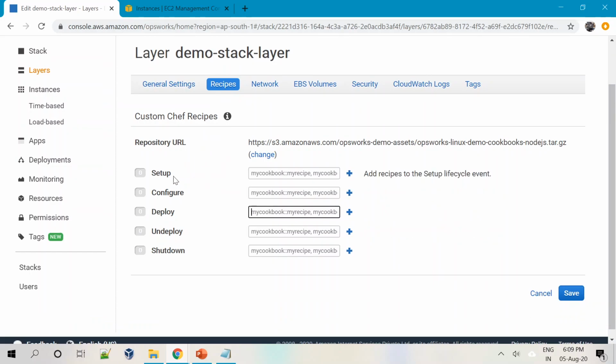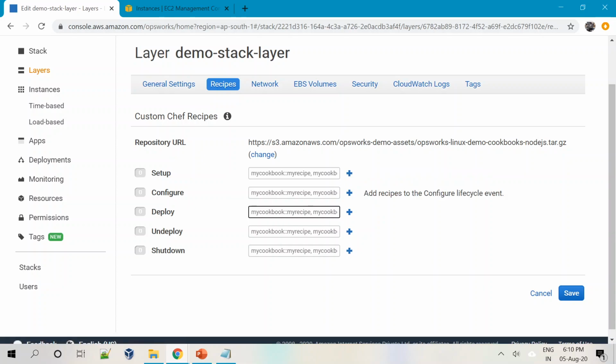For example, what should happen when there is a setup? Setup is the first time when the EC2 instance is starting. What do you want to do? Is there any specific command? Something like, you saw in the example that there is an Apache package to be installed. Those things can be part of your setup. You can write a recipe and specify that during the setup, please install your Apache package.